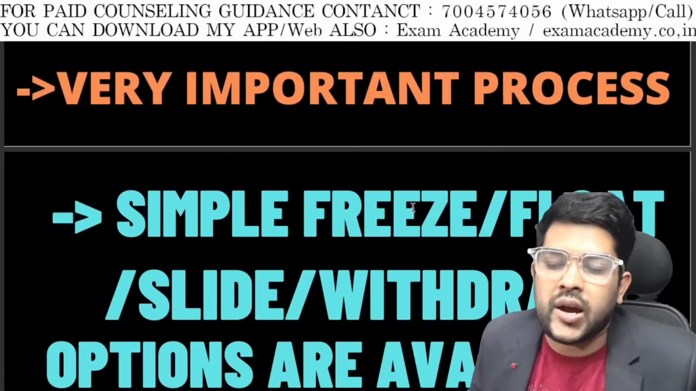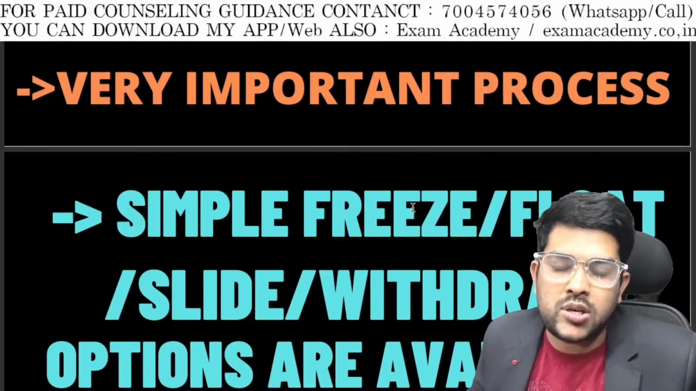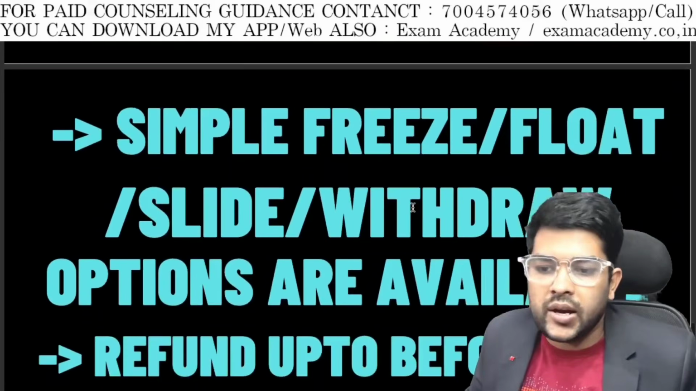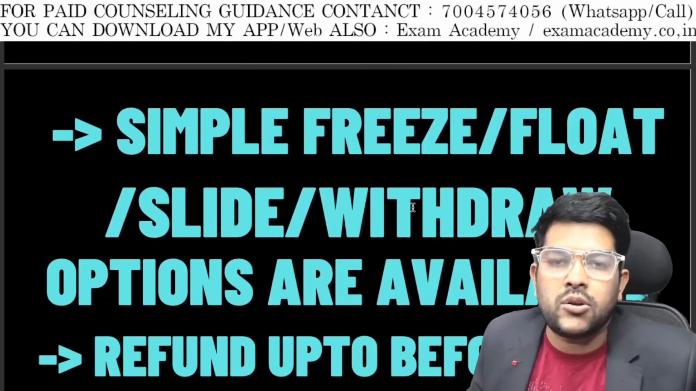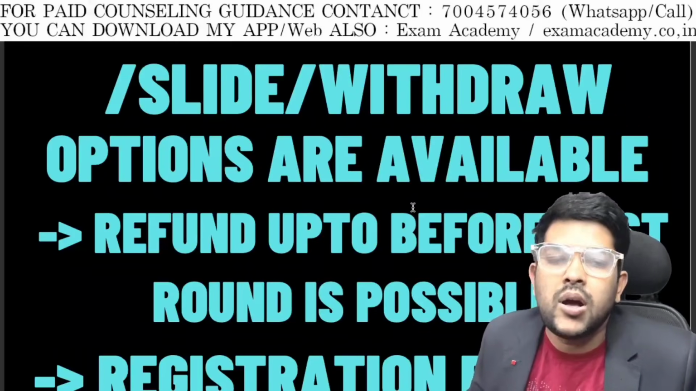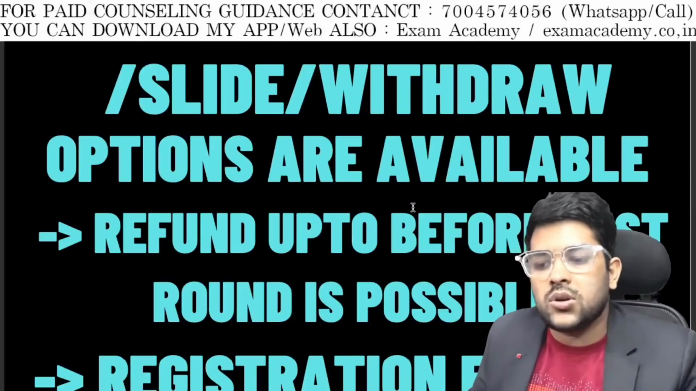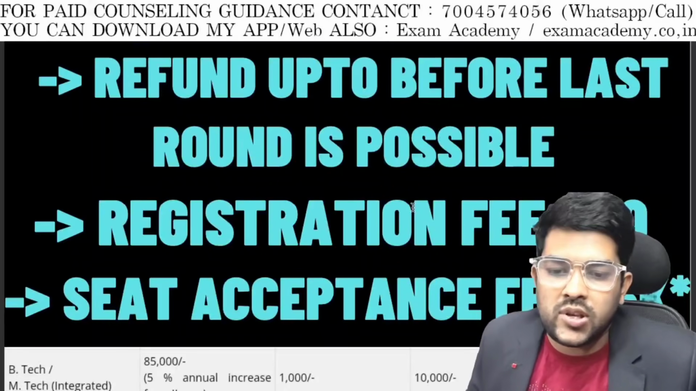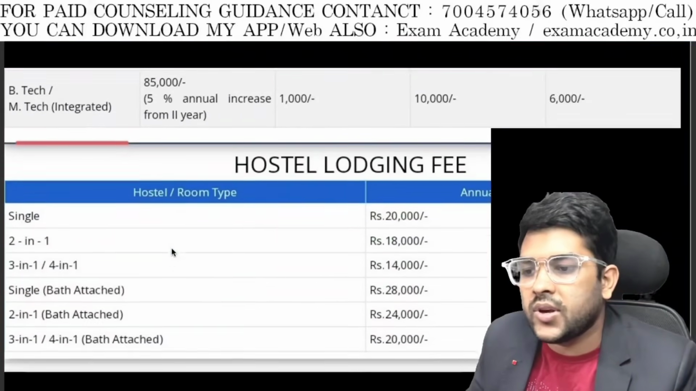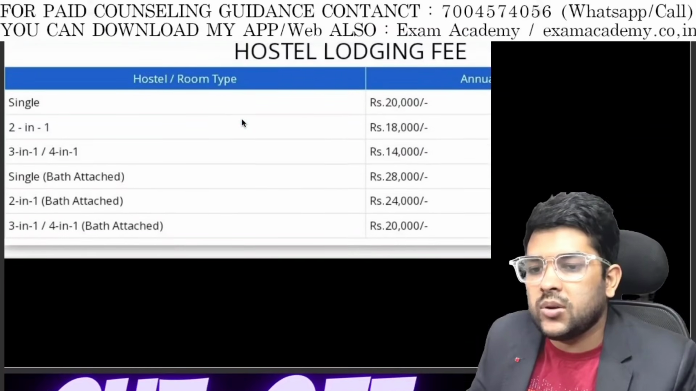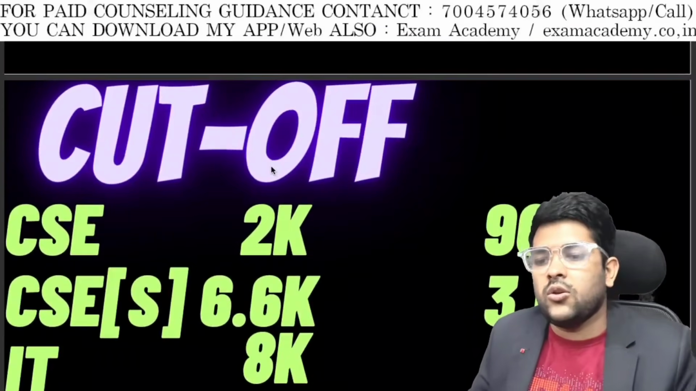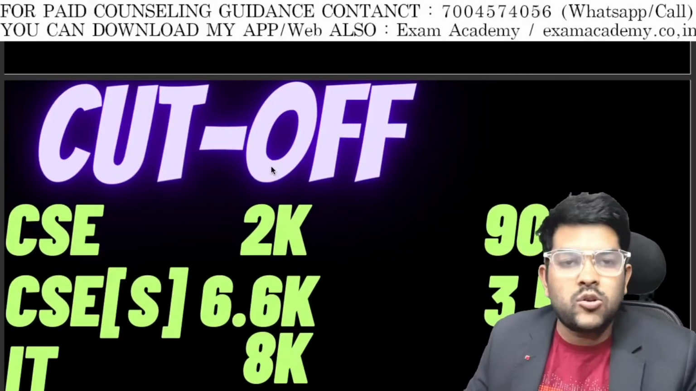Simply, freeze, float, slide and withdraw options will be available. If you are satisfied with the seat, do freeze. If you are not satisfied, do float and slide, and withdraw also if you are completely not satisfied. Refund is available up to before the last round. Suppose there are 4 rounds, so before the 4th round you can take the refund. Once you do the last round, refund is not possible. Registration fee is 650 only. Seat acceptance fee is 75,000. Hostel fee you can check here, 5% will be increased annually. And here is the hostel sharing, double sharing. So it is a very low cost college, and a very good college in South India.